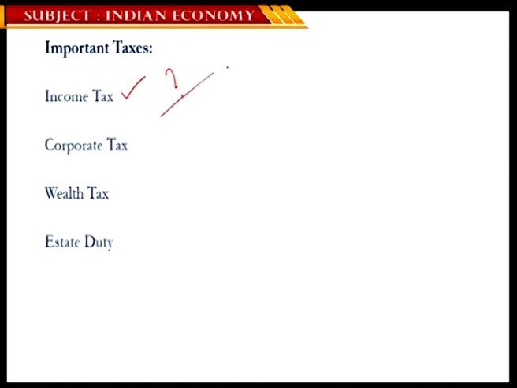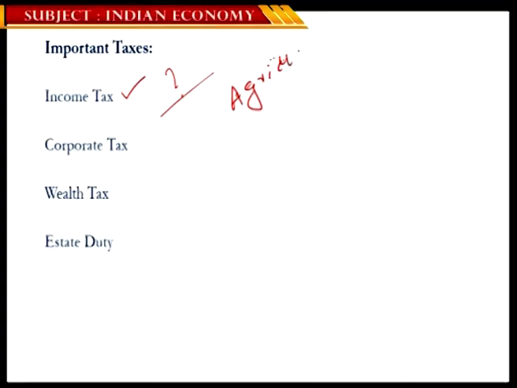So there's been a long debate going on because the government also happened to reduce corporate tax to a large extent, from around 30-40% to 22% in the 2018 budget. That's a very basic reason. The majority of middle class people are also expecting the government to reduce the income tax.